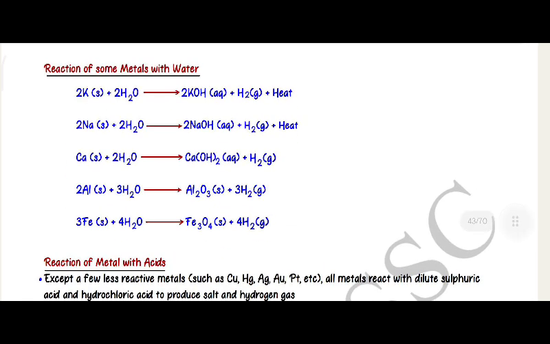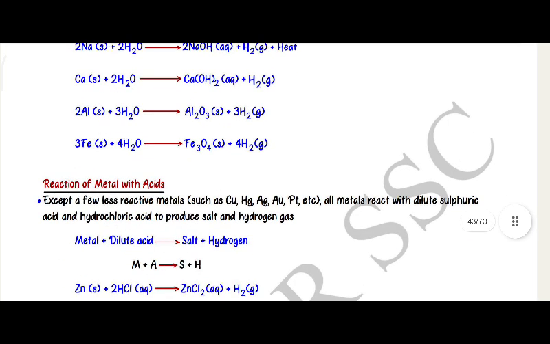Reaction of some metals with water. 2K solid plus 2H2O gives 2KOH aqueous plus H2 gas plus heat. 2Na plus 2H2O gives 2NaOH aqueous plus H2 gas plus heat. Calcium solid plus 2H2O gives Ca(OH)2 aqueous plus H2 gas. 2Al solid plus 3H2O gives Al2O3 solid plus 3H2 gas. 3Fe solid plus 4H2O gives Fe3O4 solid plus 4H2 gas.